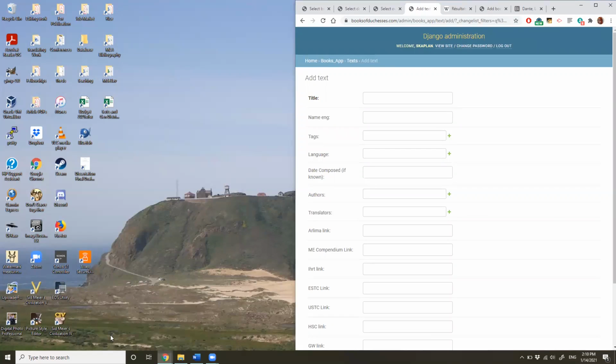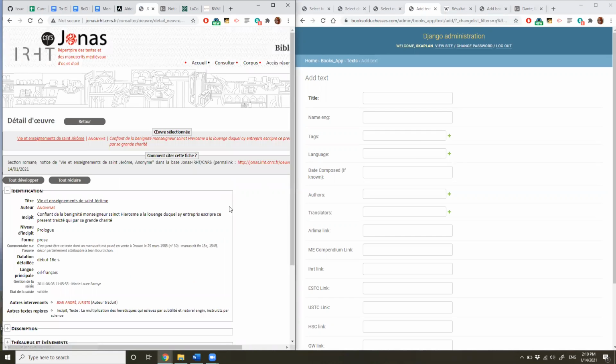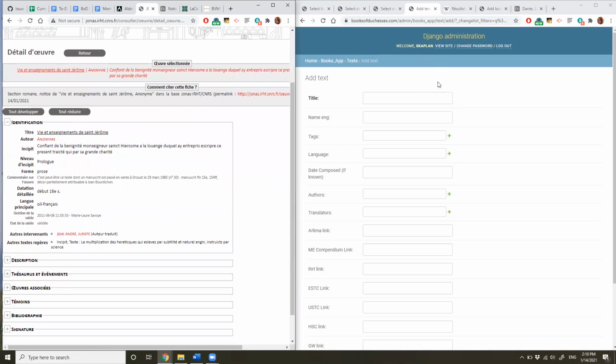And I have already gone ahead and looked up this text in Jonas, which is a great database for French texts and not great for any other language texts. So first we put in the title. And then because the title is not in English, we're going to put in the English translation. So this is Life and Teachings of Saint Jerome.